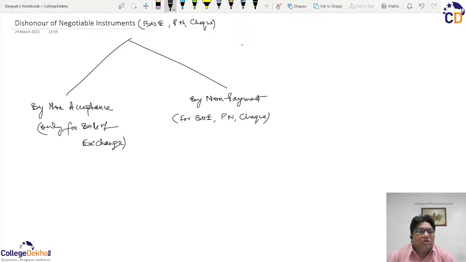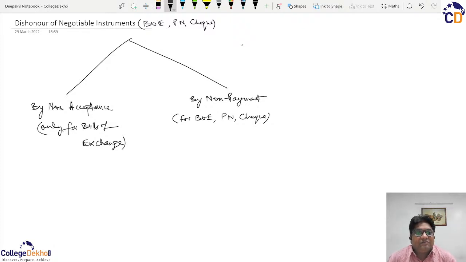So whenever there is a dishonor by non-acceptance, then there is no liability that has been created on such bill of exchange. So such instruments will never be presented for payment, and there won't be any question of dishonor by non-payment. The question of dishonor by non-payment arises for promissory note and check because they are always created without any acceptance, and in case of bill of exchange, the dishonor by non-payment will arise only if there is a valid acceptance on such bill of exchange.